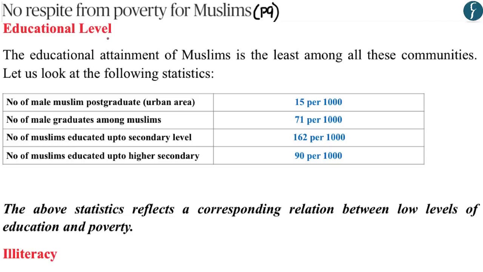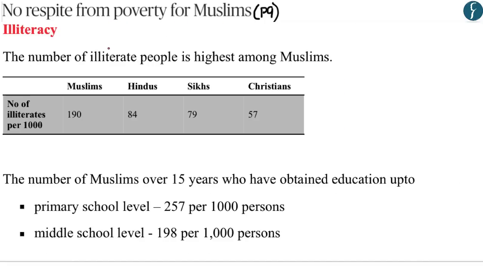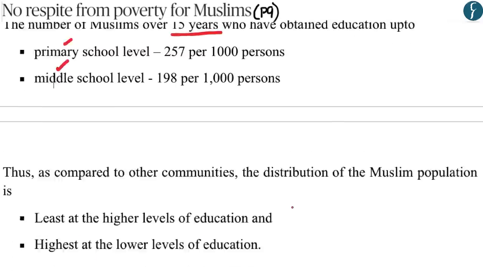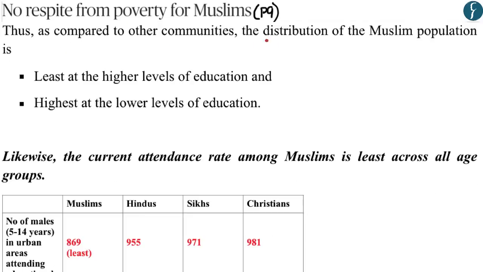Now, according to the author, the education level among Indian Muslims is one of the lowest among all the religious communities, wherein the number of illiterate people is highest among the Muslim community. According to the authors, the number of Muslims over the age of 15 years who have obtained education up to the primary level and the middle school level is the lowest among any of the religious communities. And therefore, according to the author, the distribution of the Muslim population is least at the highest levels of education and is also the highest at the lower levels of education.